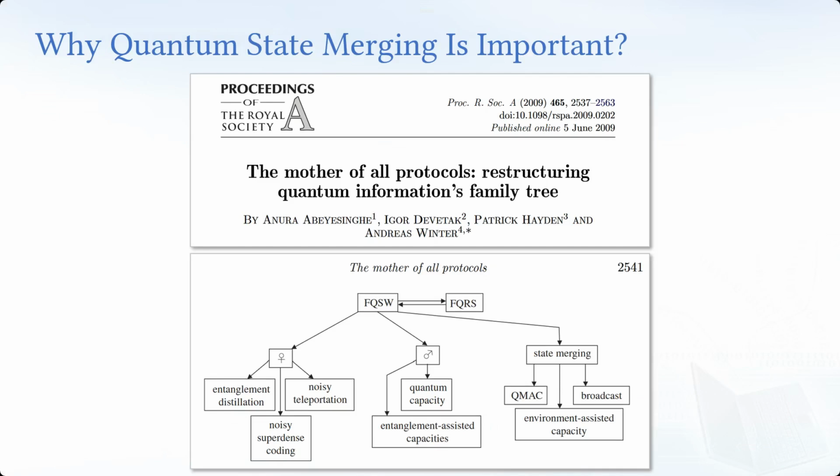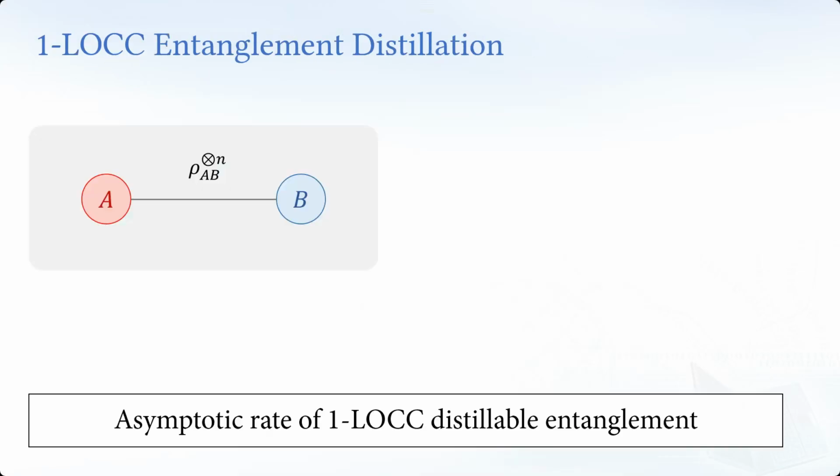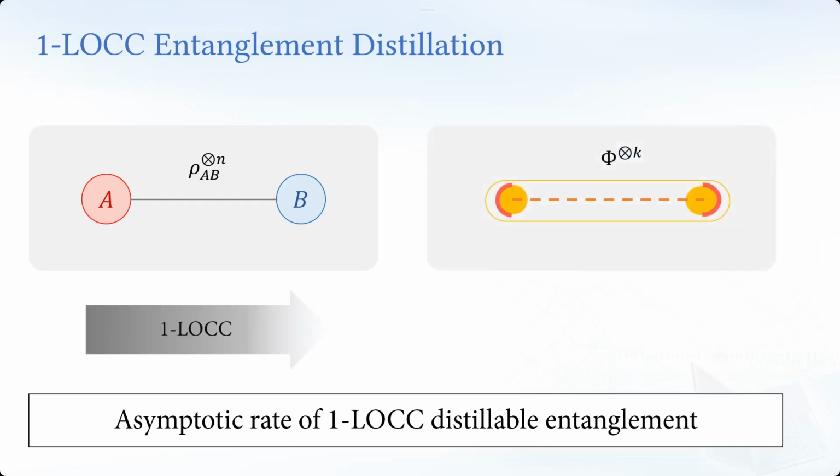We can do all of those tasks because the quantum state merging is like a model protocol for many quantum information tasks. For example, like entanglement distillation, Alice and Bob share some noisy quantum states and want some one-way LOCC to distill some k ebits of entanglement. Then we can also use this quantum state merging to achieve this task, to achieve this exponential decay for entanglement distillation and also quantum communication. So that's like a general idea.